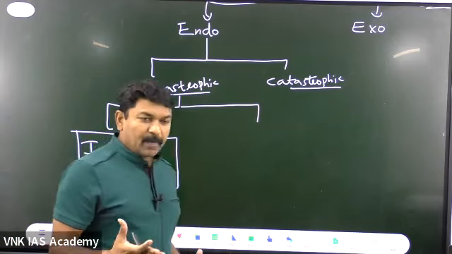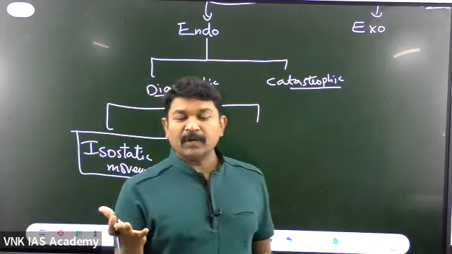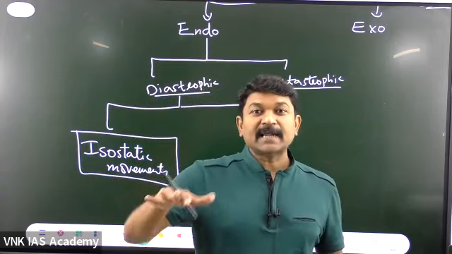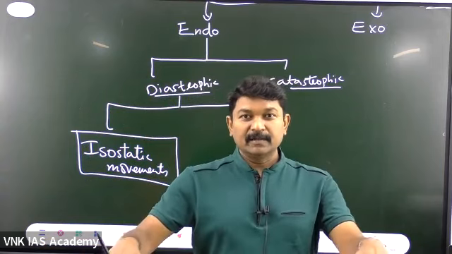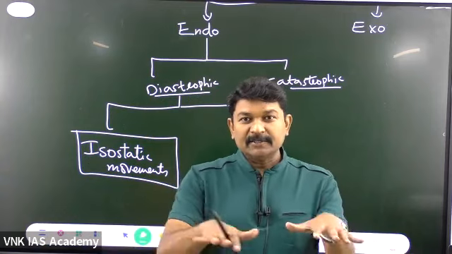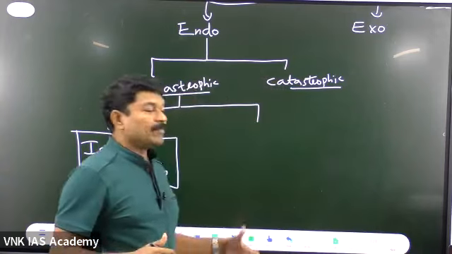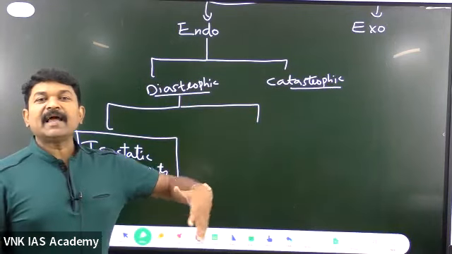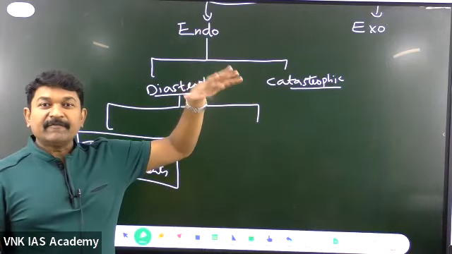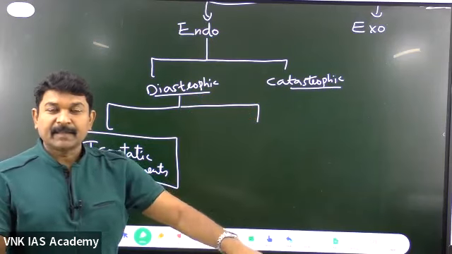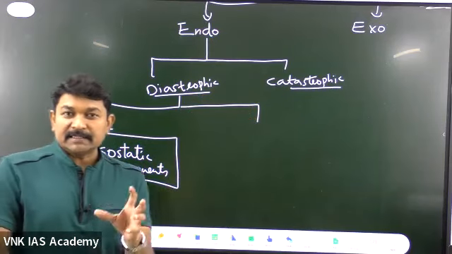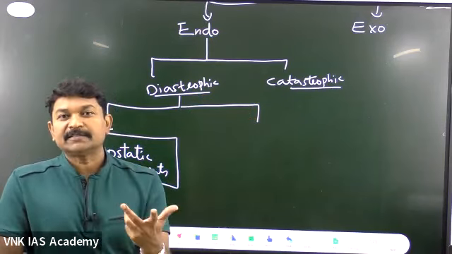Whenever you are talking about iso, what is iso? Iso is equal. Static means stable, not dynamic. Iso, equally they are staying. When we talk about structures like mountains, somewhere the land is highly elevated, somewhere the land is depressed, and what is the earth doing? Is the earth sitting calm? It is rotating very fast.